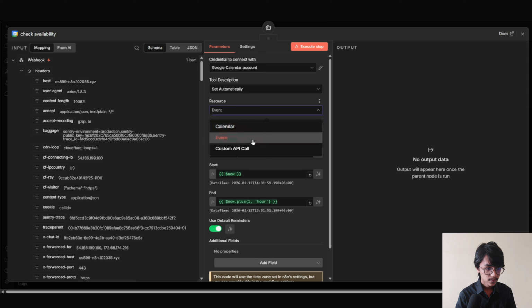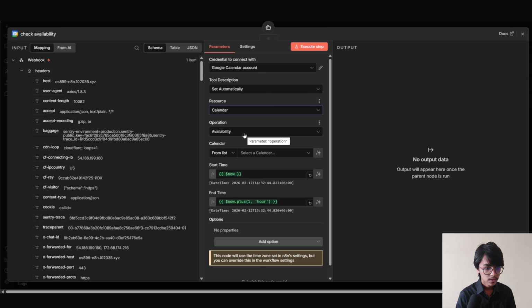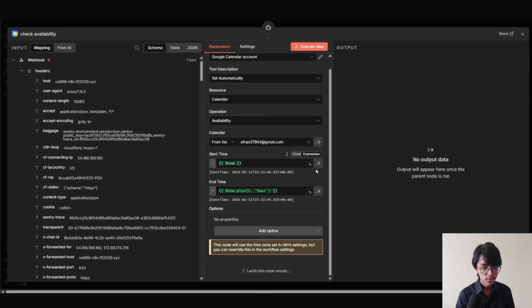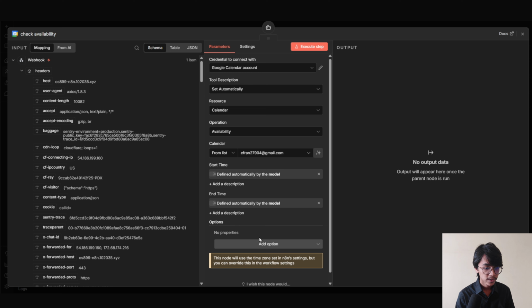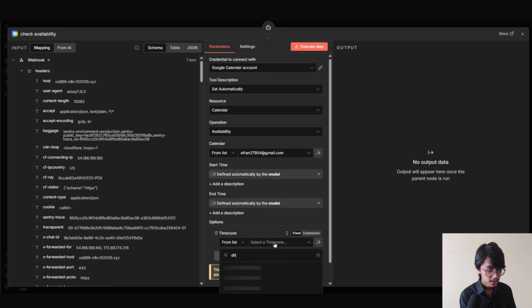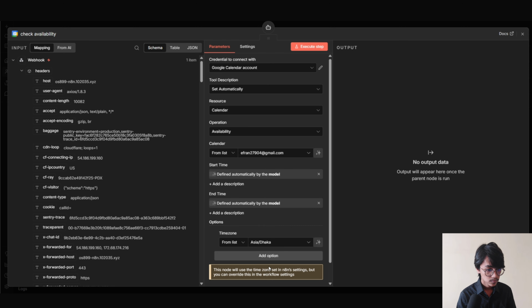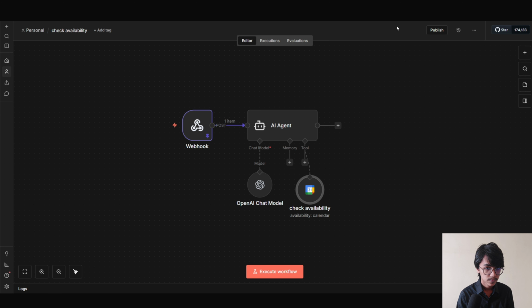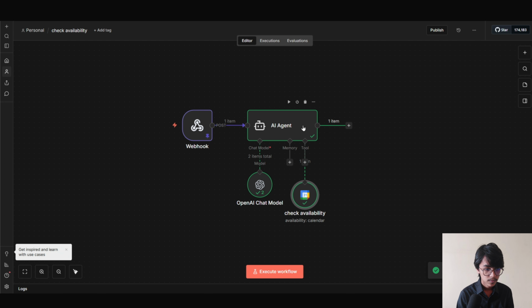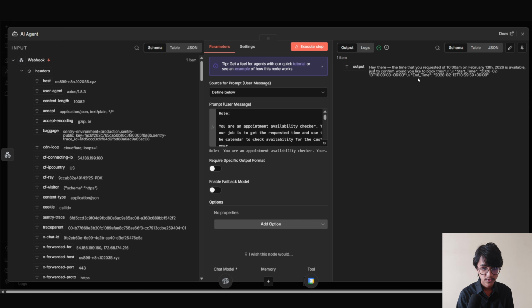Our resource is calendar. Operation is availability. Now we have to select the calendar from here. Our start time and end time will be populated by AI. Now from here we can also add the time zone. I'm gonna use Asia Dhaka time zone. Now we are gonna click out of it. Now I'm gonna run the AI agent to see if it is working. Here you can see it is working perfectly.